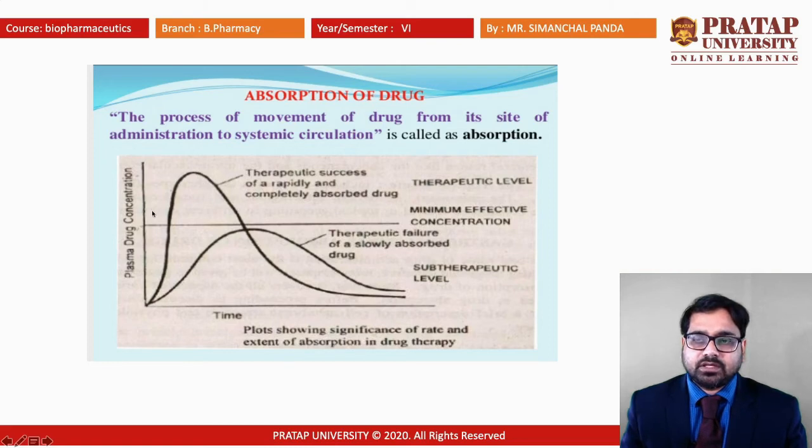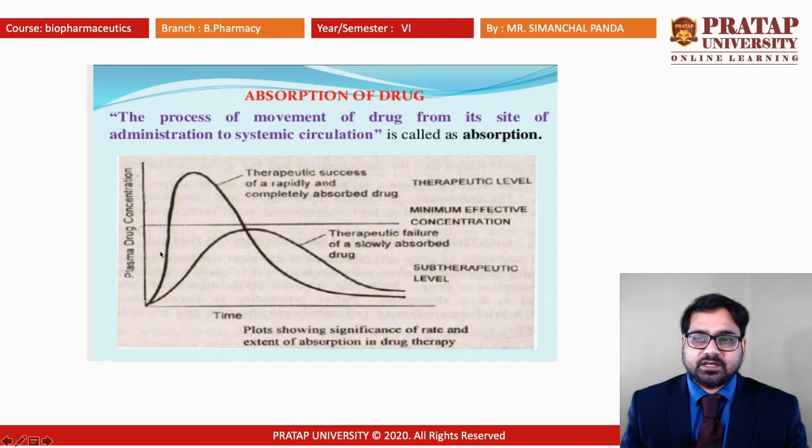Why? Because the dosage form you are taking will have a fixed amount of drug in it. Once it gets in contact with the blood, the rate of absorption will be more, and we can see that the first half will be increasing.